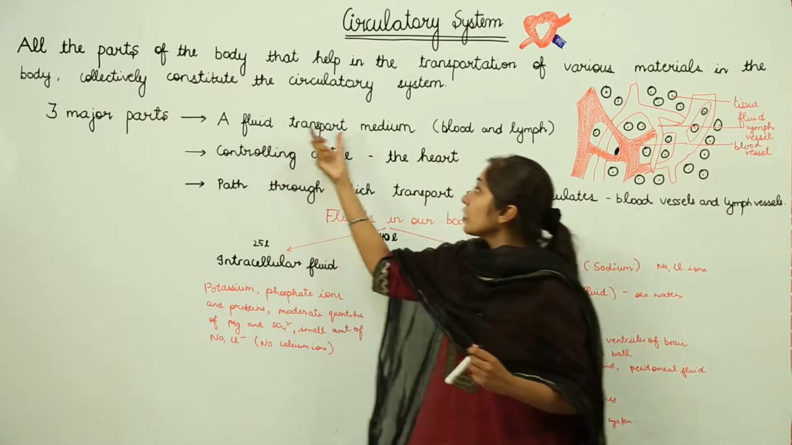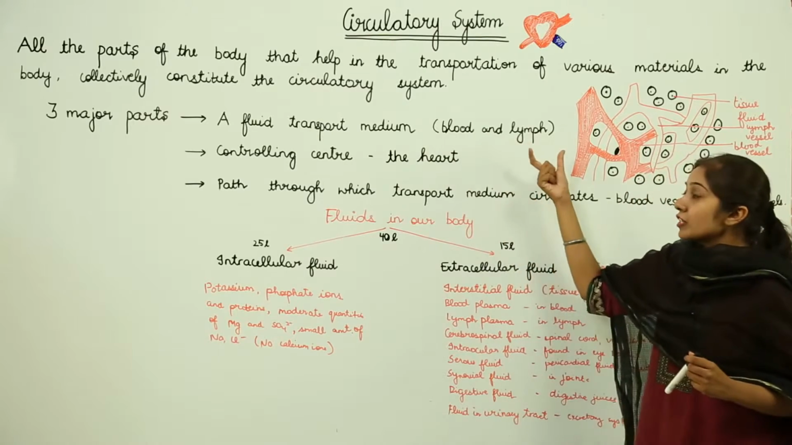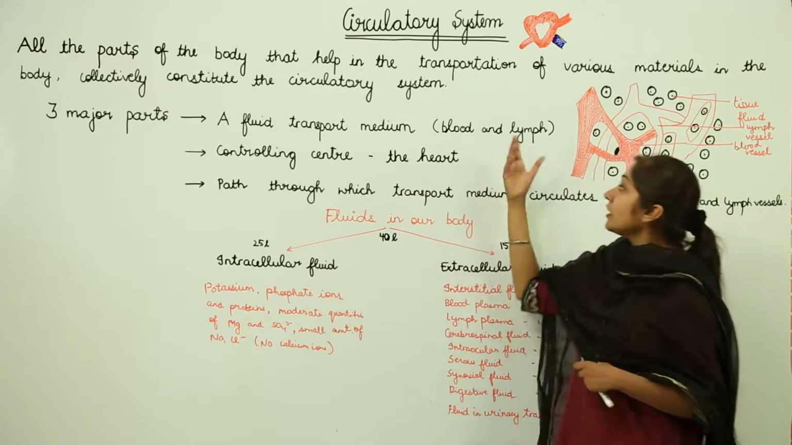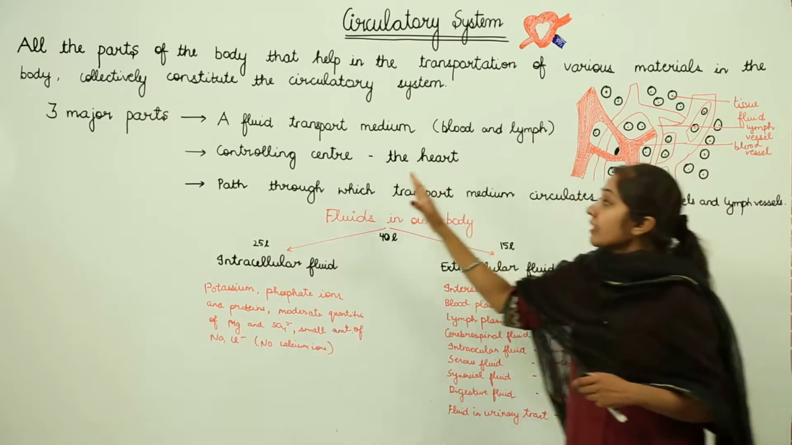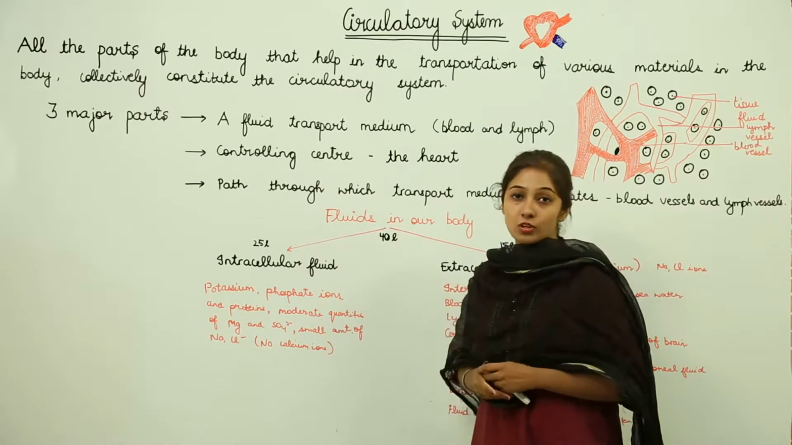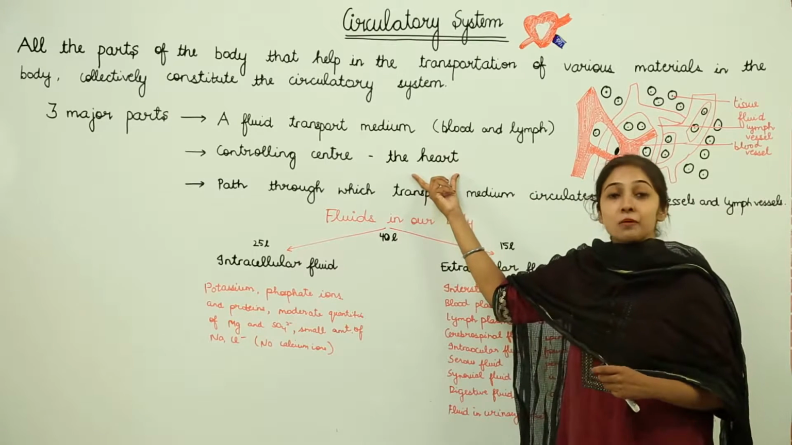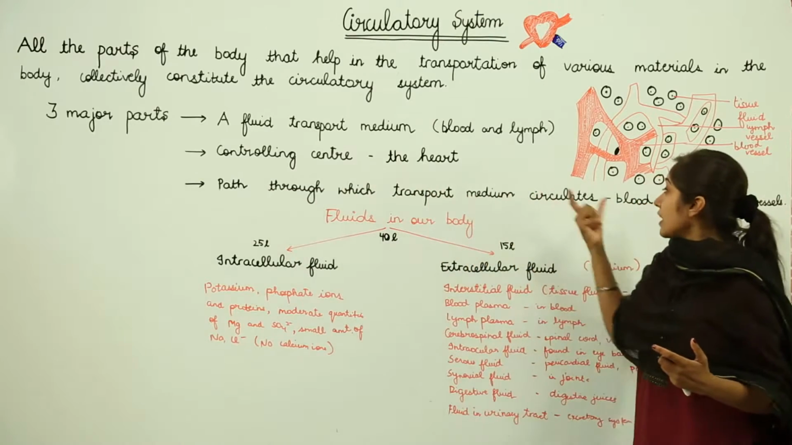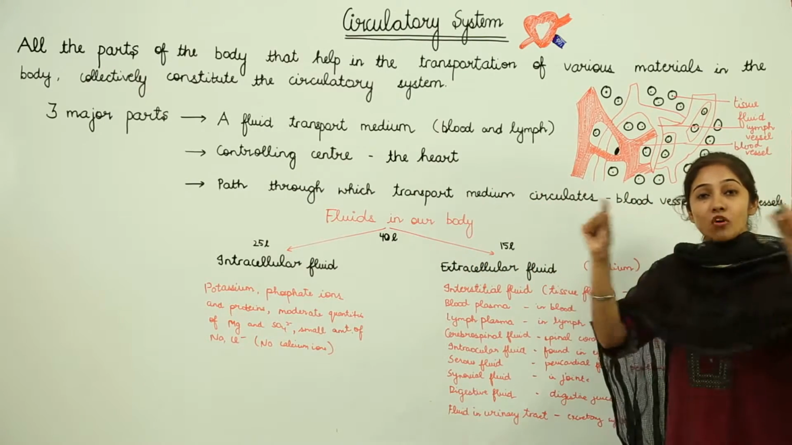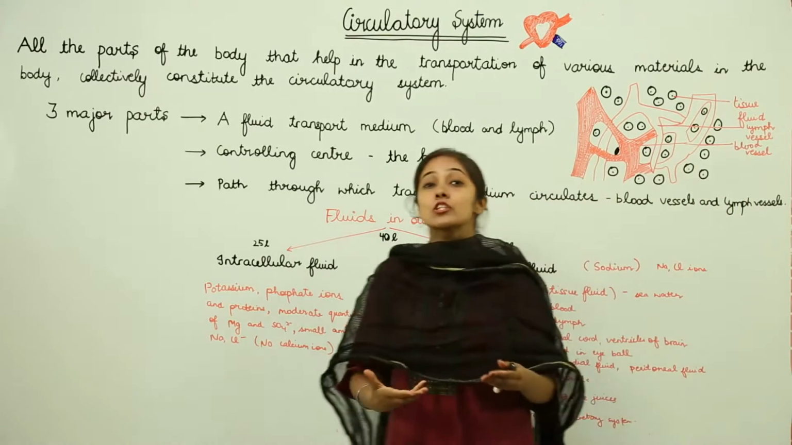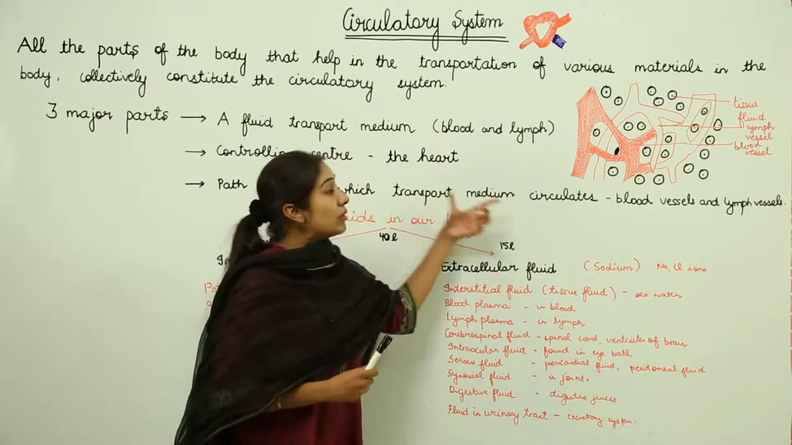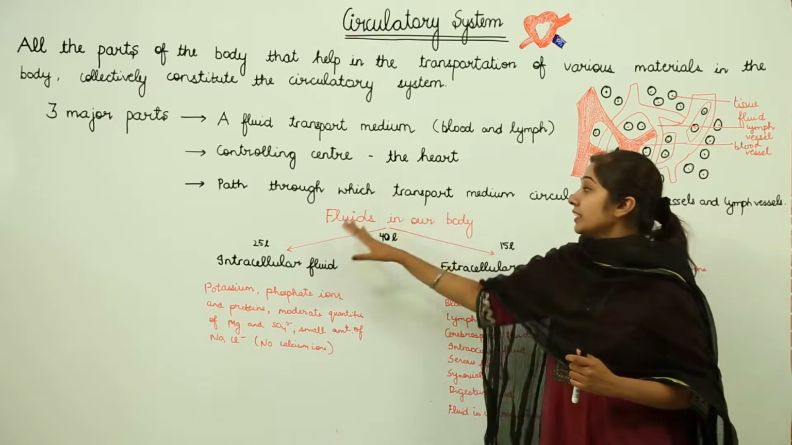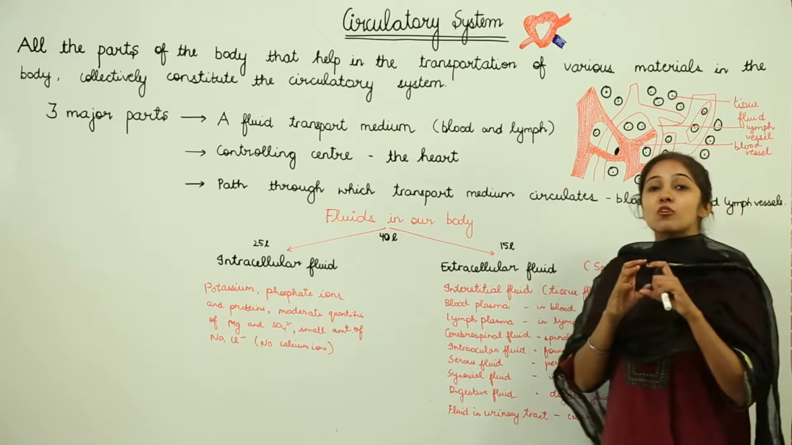First of all, we have a fluid transport medium, that is the blood and the lymph. So fluid actually forms what? It forms the transport medium, and the examples are blood and lymph in this case, right? Then we have the controlling center, the main organ of your circulatory system, that is what? It is the heart. Then the path through which the transport medium circulates, the pipelines I am talking about, are the blood vessels and the lymph vessels. So as a whole, these fluids form the transport medium in your body.